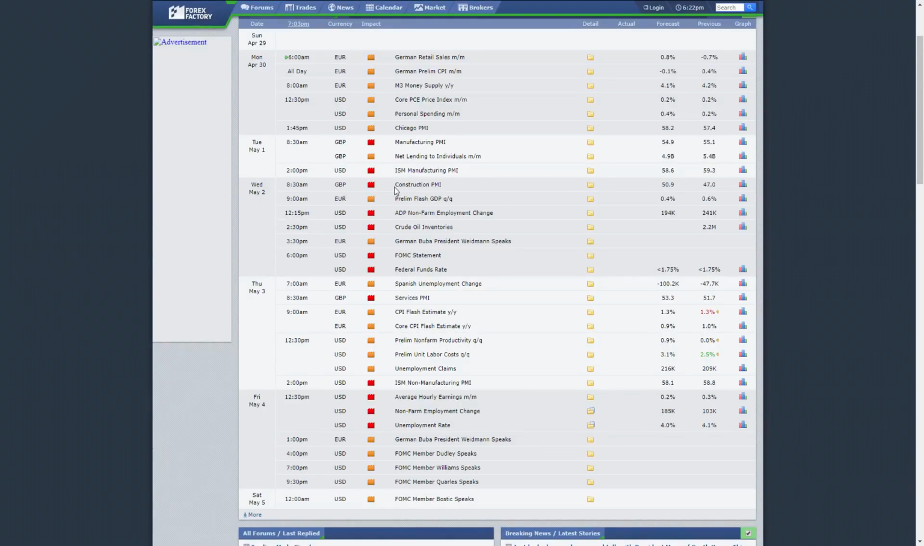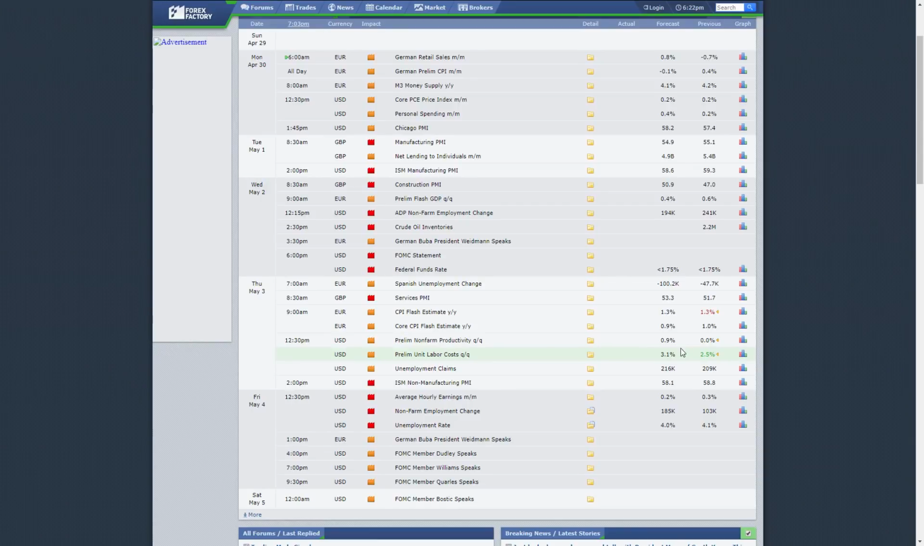On Wednesday, we have the GBP construction PMI, USD crude oil inventories, USD ADP non-farm employment change, the FOMC statement and the federal funds rate. Thursday, we have the GBP services PMI and USD ISM non-manufacturing PMI. And then on Friday for USD, we have average hourly earnings month on month, non-farm employment change and the unemployment rate.